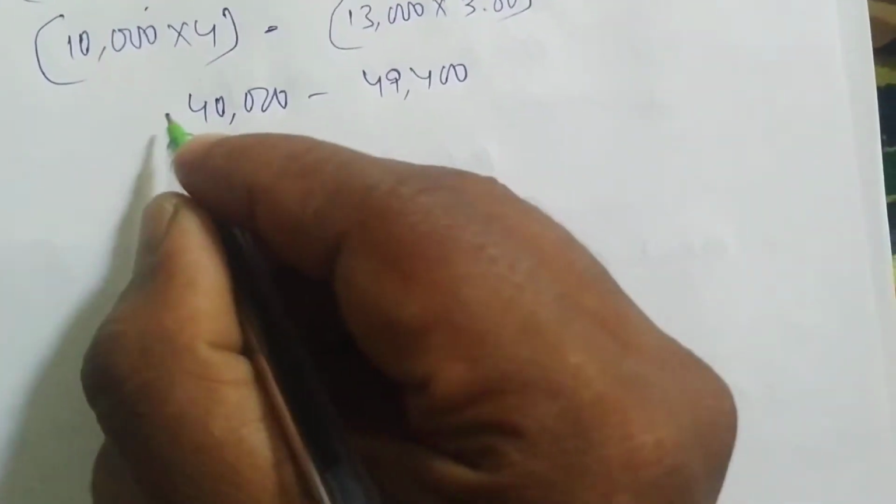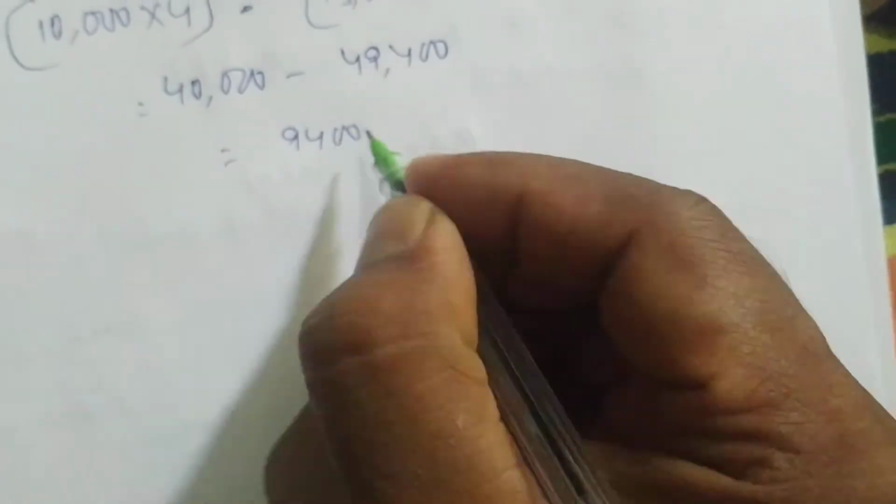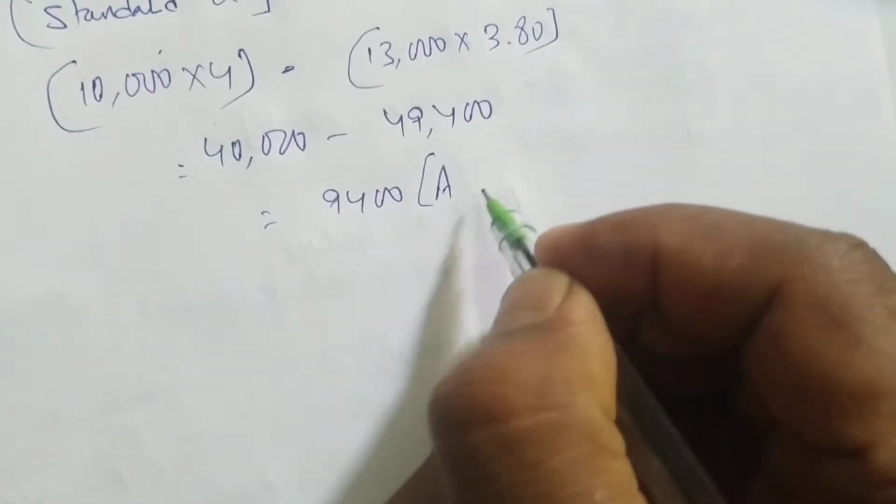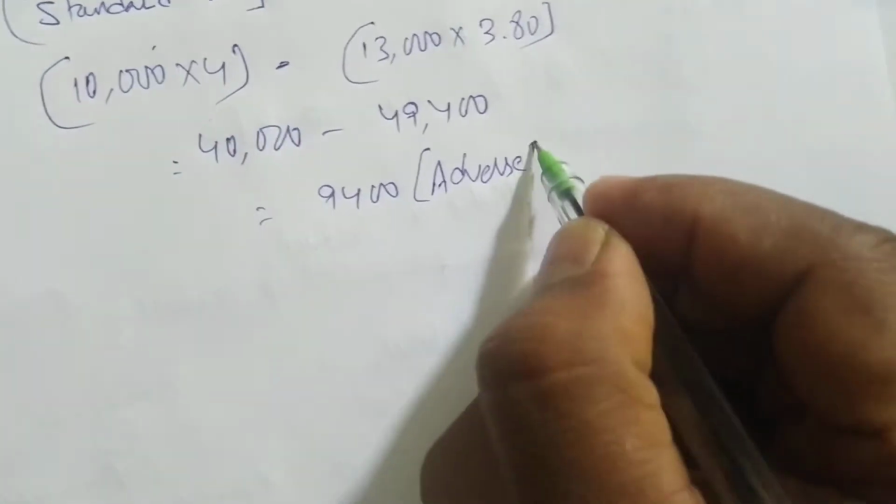Okay, so how much is the difference? The difference is 9,400. So actual is more. Actual is more. This is called adverse. Adverse means this is a loss.